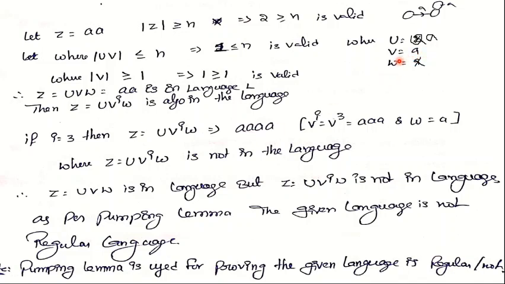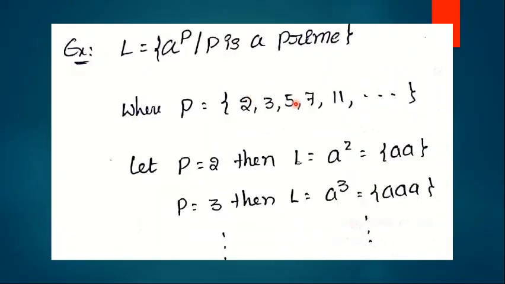Here v can vary i times and i value is 3, so in the place of v we can put 3 As. Then the total string is 4 As, which is a power 4. As per the given language, a does not occur 4 times. It can occur either 2 times, 3 times or 5 times.